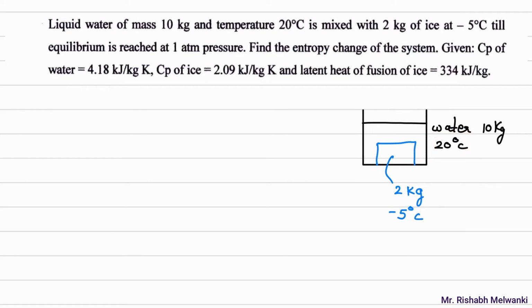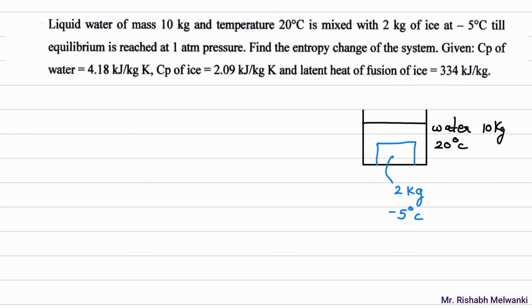Heat is given by water to ice. Water will lose some amount of heat and the same amount of heat is gained by the ice. So the water temperature will reduce, whereas the ice will get converted into water and its temperature will increase, and somewhere we will achieve equilibrium.